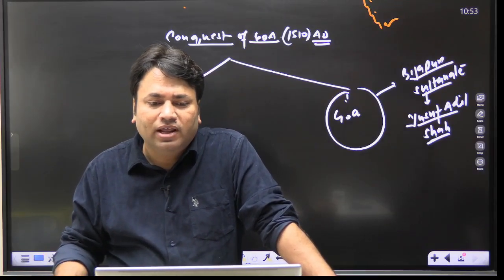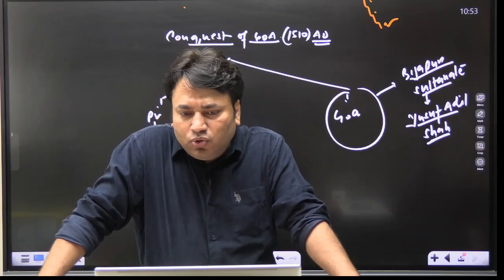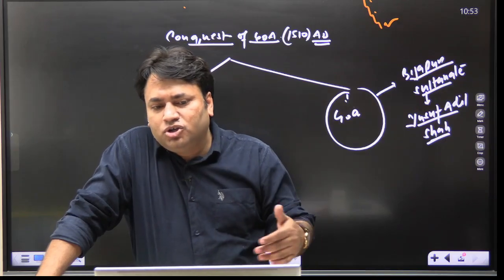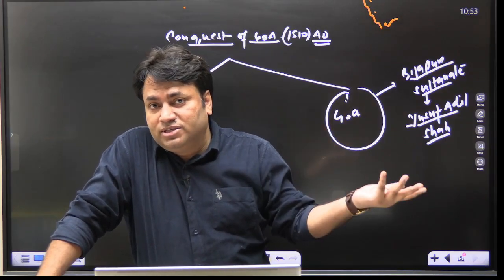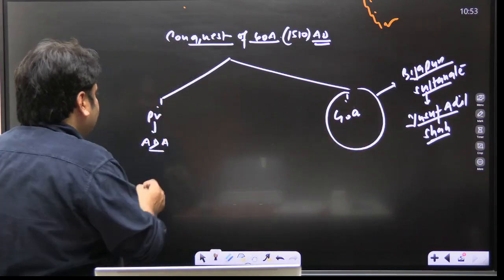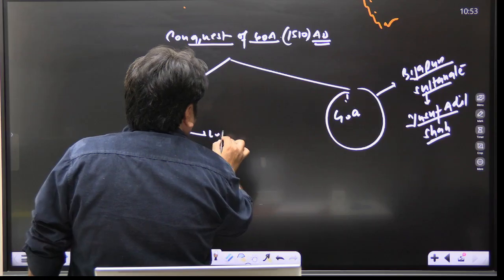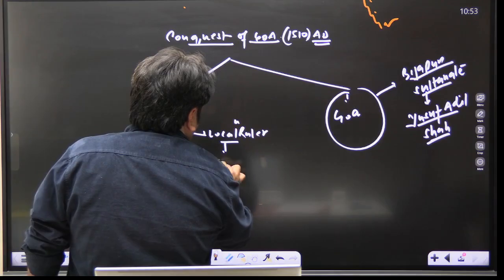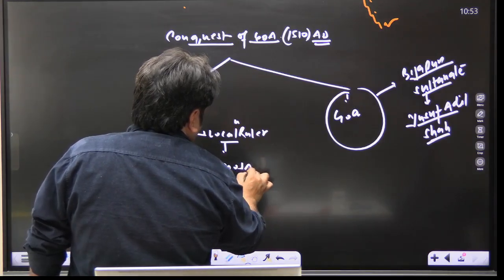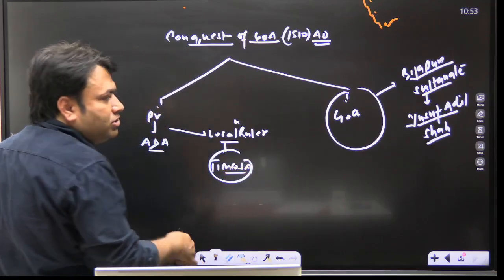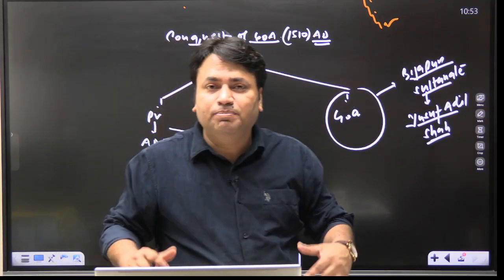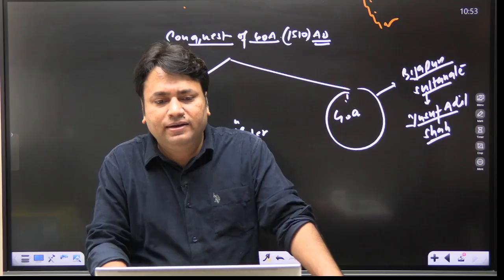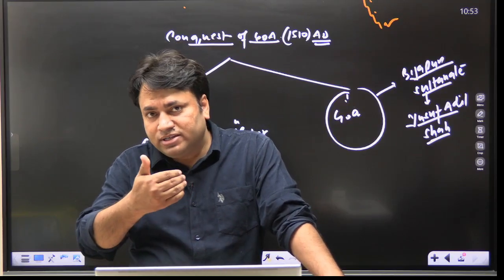Now here what will happen: a local Hindu ruler or chief, the name was Timosa, came forward to help the Portuguese against Bijapur. So here the Portuguese are supported by a local Hindu ruler, Timosa, or Timmaya, and now the events started.